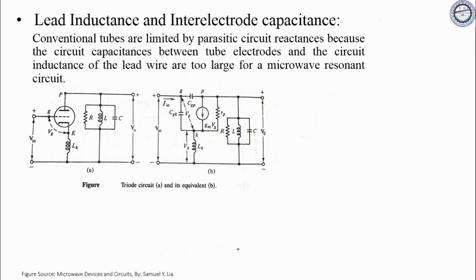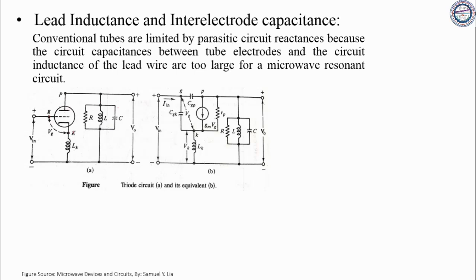Okay. So now we have lead inductance and inter-electrode capacitance. At high frequency, conventional tubes are limited by parasitic circuit reactances, because the circuit capacitance between tube electrodes and the circuit inductance of the lead wire are too large for a microwave resonance circuit. As you can see here, in the triode we have a plate, grid and cathode.